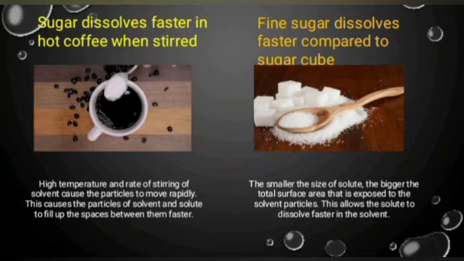Fine sugar dissolves faster compared to a sugar cube. The smaller the size of the solute, the bigger the total surface area that is exposed to the solvent particles. This allows the solute to dissolve faster in the solvent.